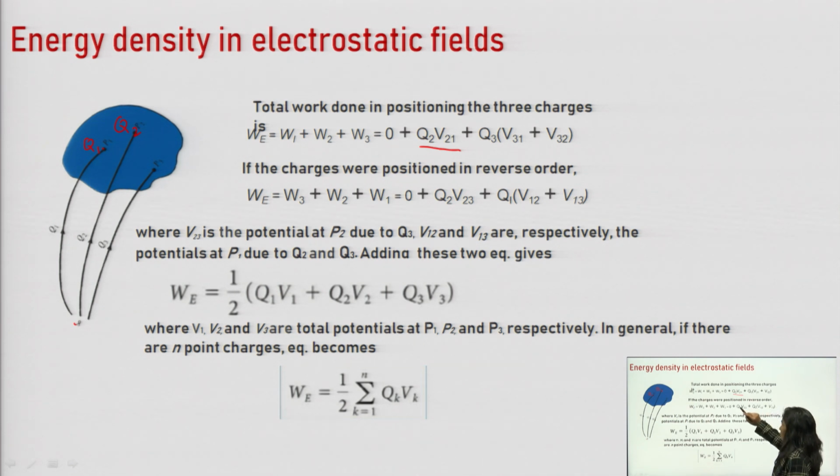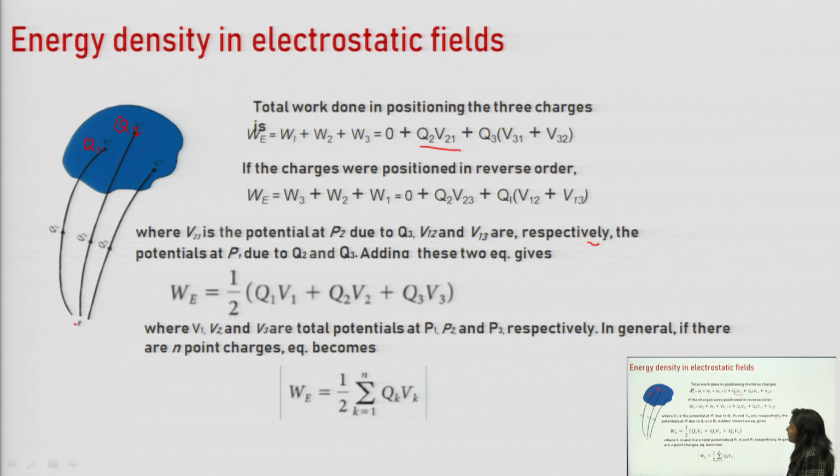So the total work done in bringing Q3 from infinity to P3 will be equal to Q3 multiplied by the potential at P3 due to Q1 and the potential at P3 due to charge Q2. So the total potential at P3 will be equal to V31 plus V32. V31 is the potential at point 3 due to Q1 and V32 is the potential at point 3 due to the charge Q2.